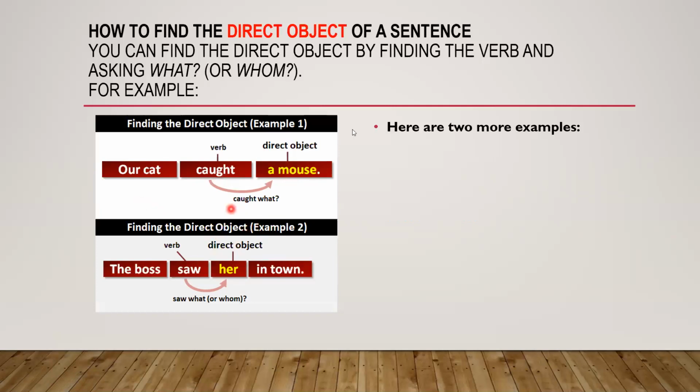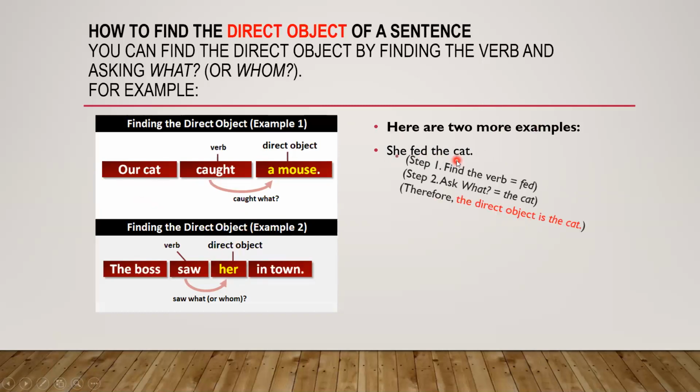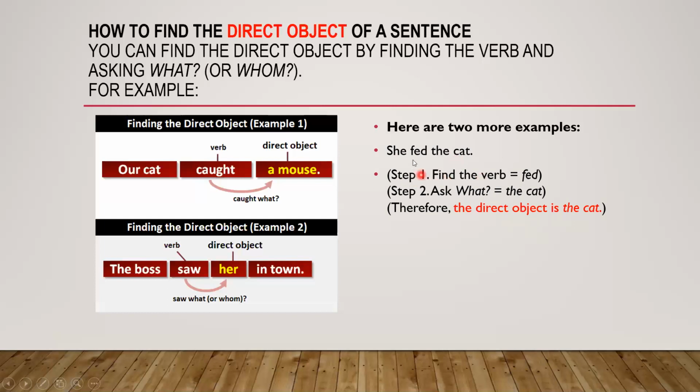Here are two more examples, dear students. She fed the cat. Now here, she is what? Subject. Fed is what? Action word, that is, verb. And the cat is an object. Now, how? Step one, find the verb. Where is the verb? Fed. This is the verb. Okay? Now ask what. Whom did she feed, or what did she feed? The cat. Therefore the direct object is the cat. She fed the cat. Okay.